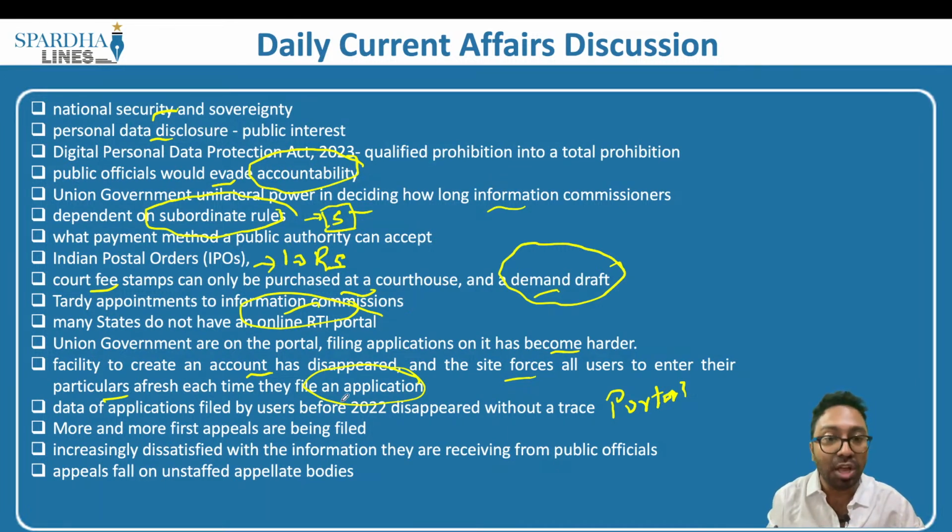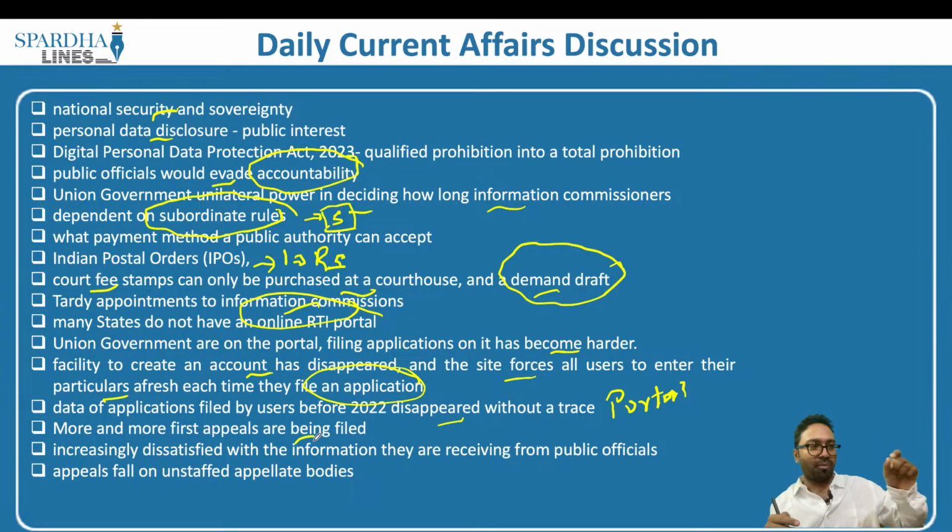Data of applications filed by users before 2022 appeared without a trace. This is also kept intact of late, but then it has disappeared a couple of times, and more first appeals are being filed, which means to say once an information is sought out by the public information officer, this public information officer has to give it at the first level. So I ask for the information from the first level officer, but this first level officer is not giving the information, or even if he is giving the information, he is not giving the direct information.